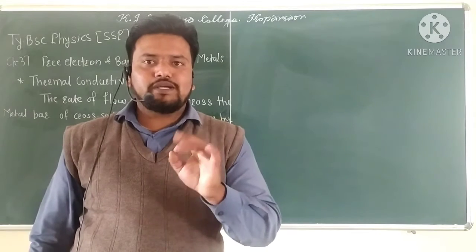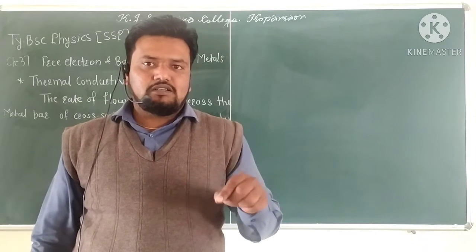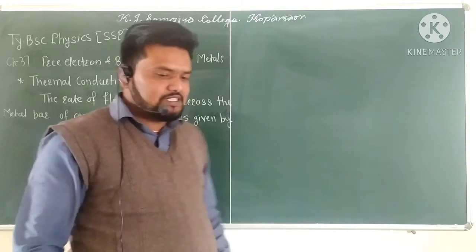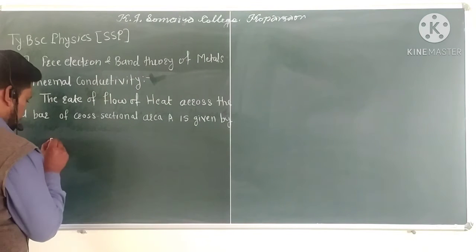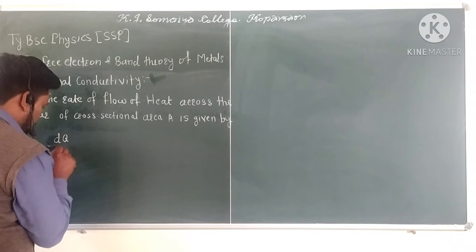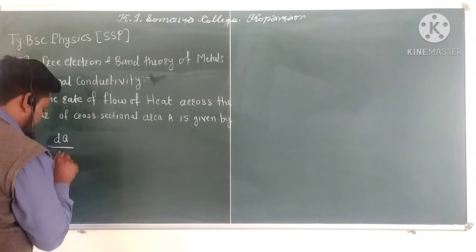Rate of flow of heat means differentiating Q with respect to time t, so that is given by dQ divided by dt.